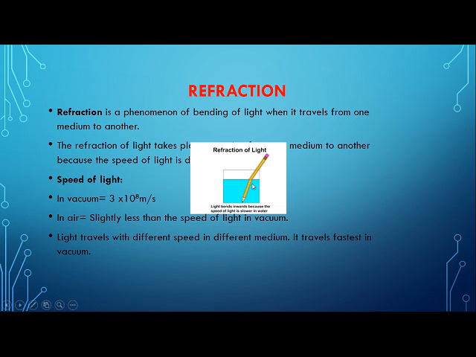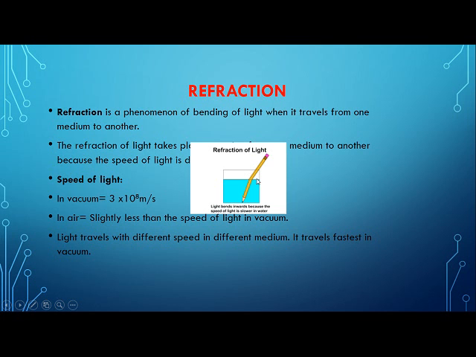Why does it happen? Outside it is air, so the optical density of air is very less, so here light travels very fast, whereas in case of transparent water, the velocity of light decreases.